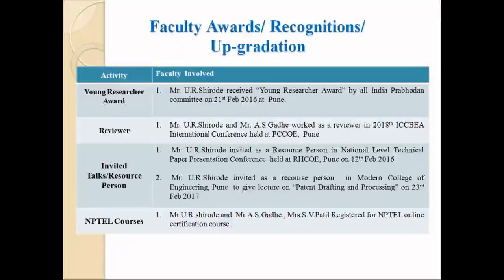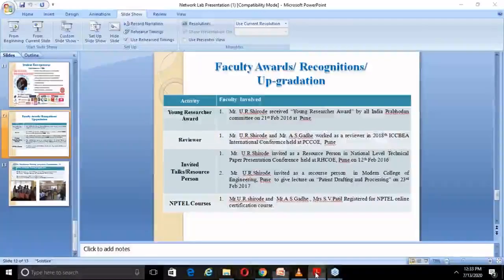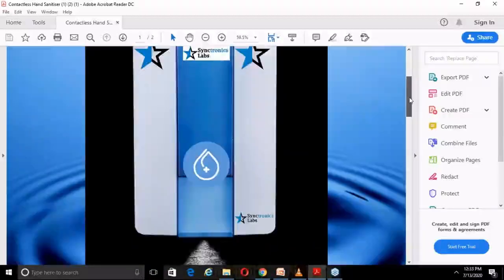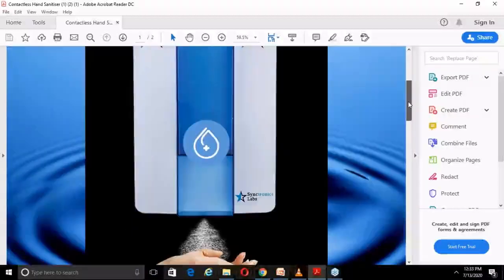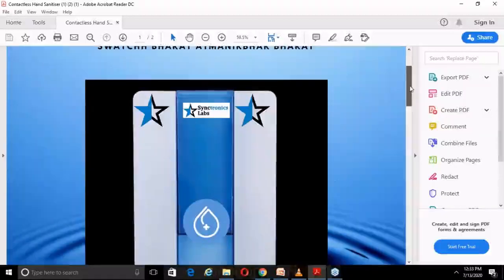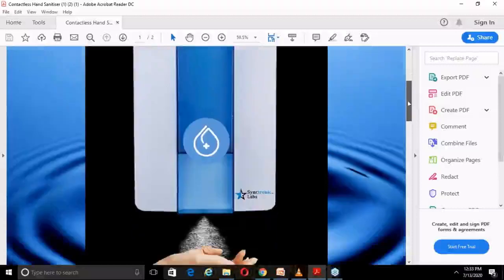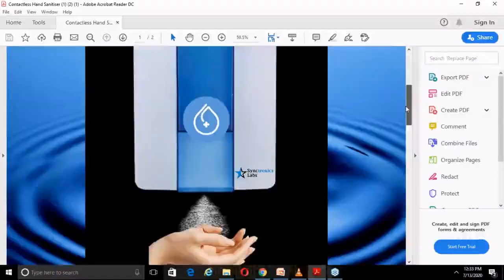Faculty awards and recognition. Recently we have developed one product under this particular lab. I want to show you that product, a contactless hand sanitizer machine. Here we have used a relay, one DC motor, a pump, one solenoid valve, and one proximity sensor. Using only these components, we developed this automatic hand sanitizer.